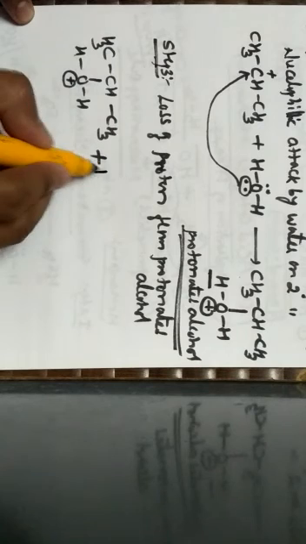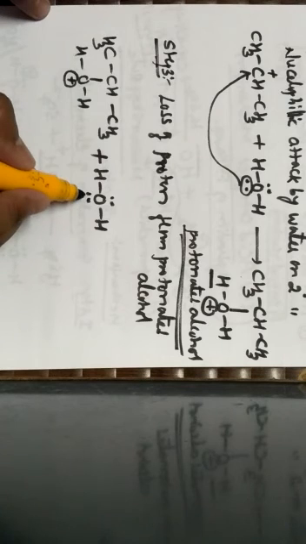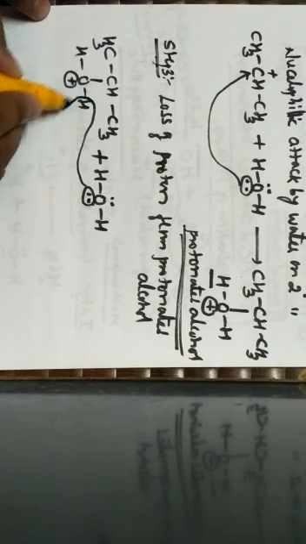So this protonated alcohol will react with what? A water molecule. Because initially what have we used? Initially we have used a hydronium ion. Again I have to get it back. So this particular lone pair of electrons pulls away one of the hydrogens present in the protonated alcohol.